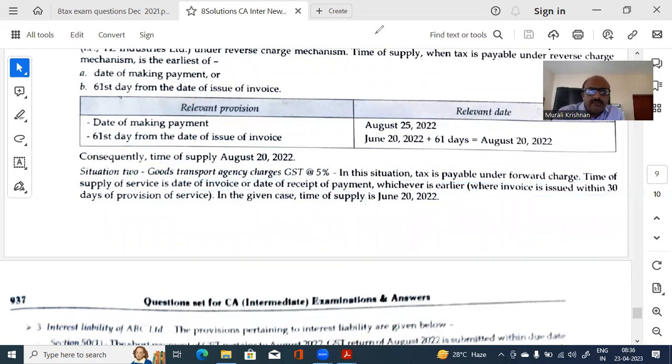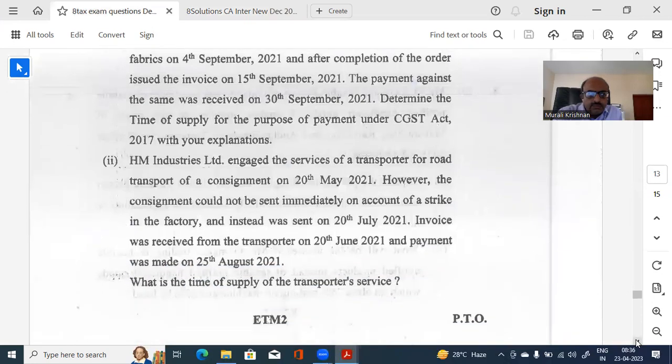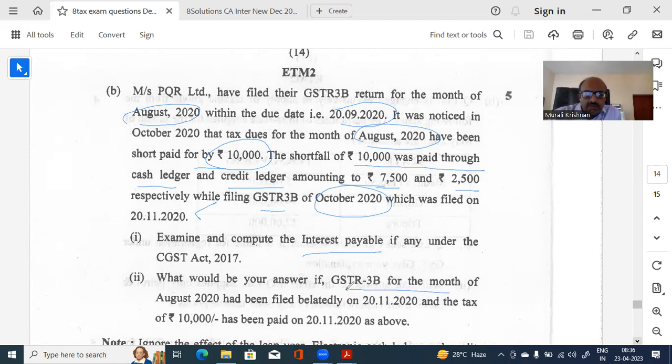Let's look at the next question. PQR Limited has filed the GSTR 3B return for the month of August 20th within the due date. It was noticed that the tax dues for August 20th have been short paid by 10,000. The shortfall of 10,000 was paid through cash ledger and credit ledger, amounting to 7,500 and 2,500 respectively, while filing the next month's return, which was filed on 20.11. Examine and compute the interest. What would be the answer if GSTR 3B for the month of August has been filed belatedly on 20.12?